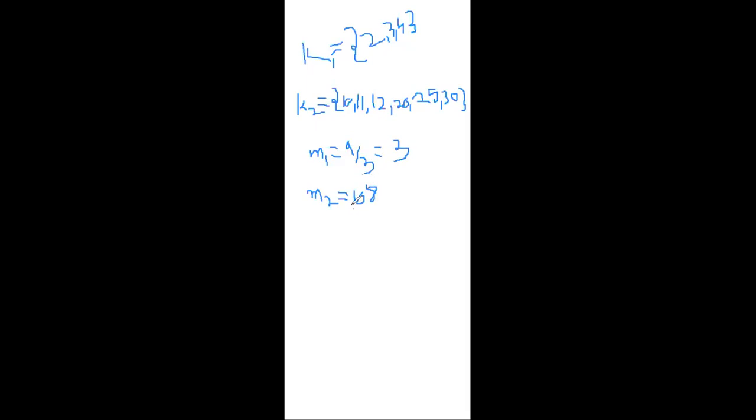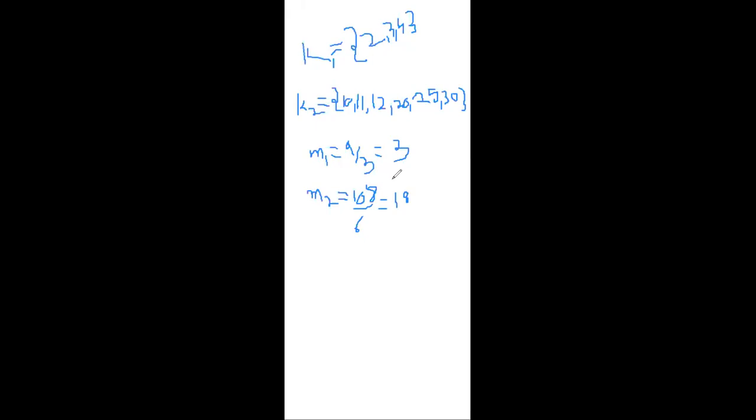Okay, 108 by how many values are there? 6 values are there. 108 by 6 is 10 plus 8, that is 18 is the value. Okay, now we have got the modified mean values. That is, M1 is updated to 3 and M2 is updated to 18, guys.